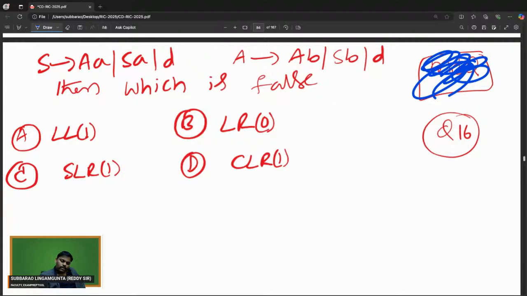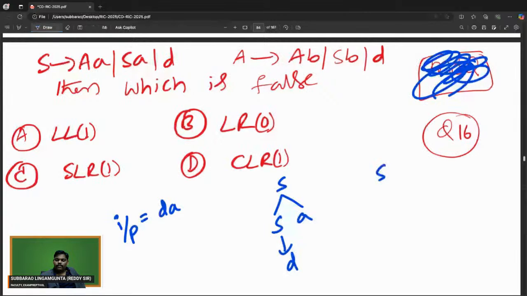If you see the input string DA, S goes to SA where S is replaced by D. This is one way.